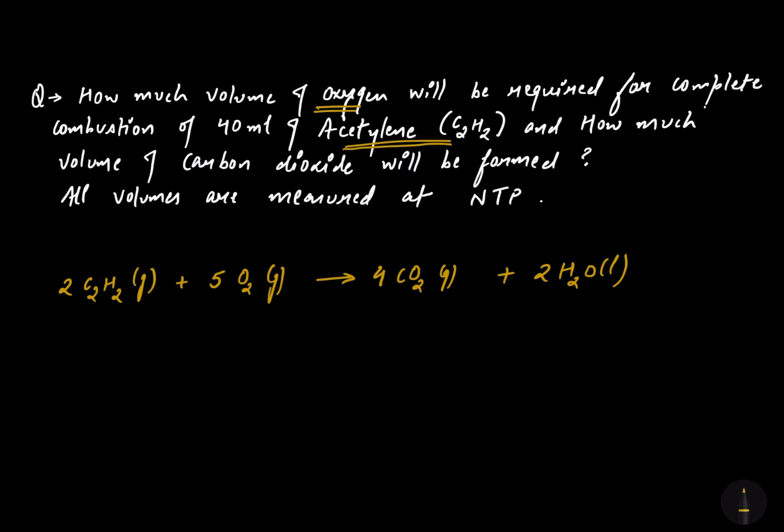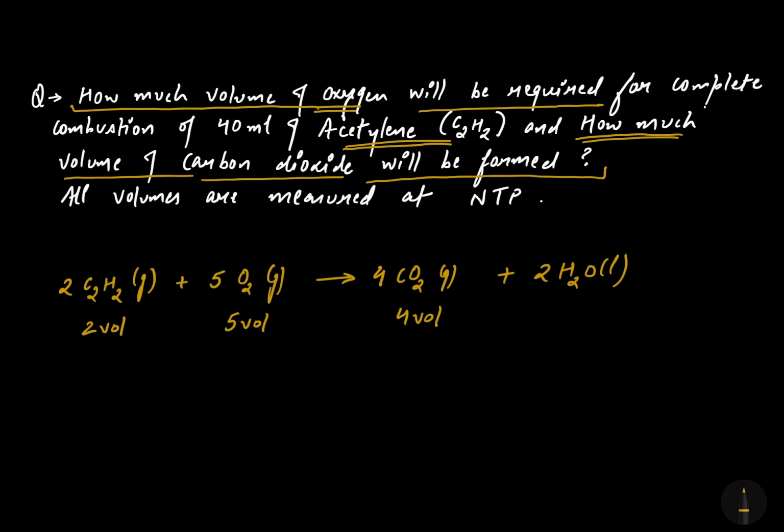So my whole number ratio comes out to be 2 volume of acetylene reacts with 5 volume of O2 to form 4 volume of CO2. The H2O was liquid, so I'm not taking that because Gay-Lussac's law is only for gases. Now what is the next question saying? How much volume of carbon dioxide will be formed? And the first part was how much volume of oxygen will be required for the complete combustion of 40 ml of acetylene.